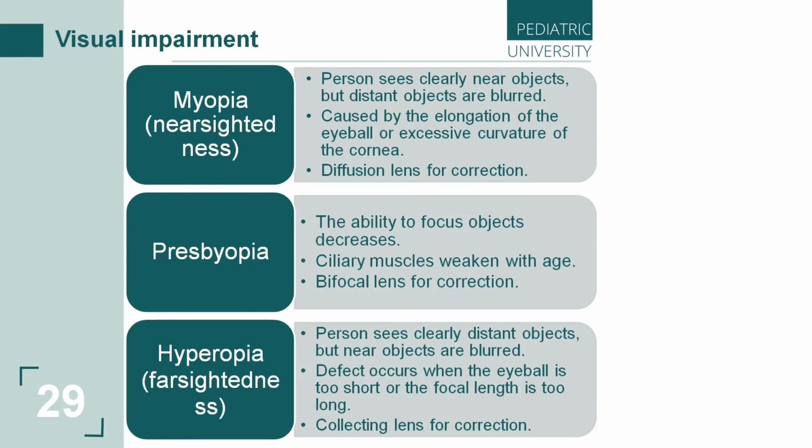This problem can occur in old people, especially our grandpas, because with age the eyeball can change, and after that people have problems like hyperopia. How can we correct this problem? The problem is eliminated by using a converging lens of the required focal length.